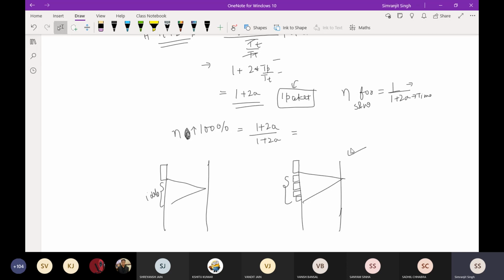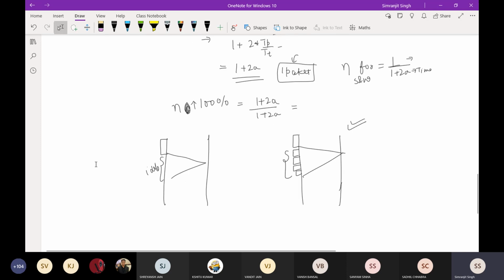Okay, so that is what I'm saying. Actually the problem was that in 1 plus 2a time, I can send 1 plus 2a packets, but I'm only sending one packet. So if I want my efficiency to be 100%, then instead of sending only one packet, I can send more. It will not actually be 100%, but if I want to increase it, I can send some more packets.